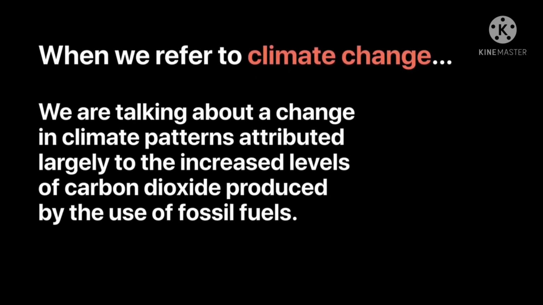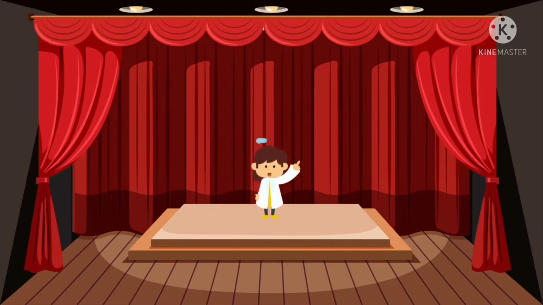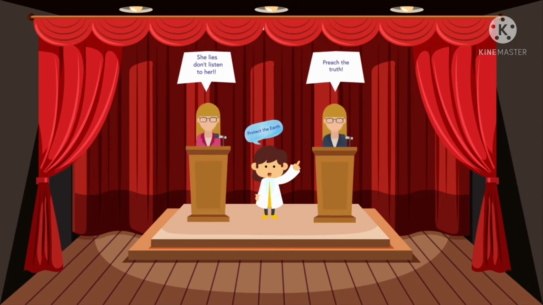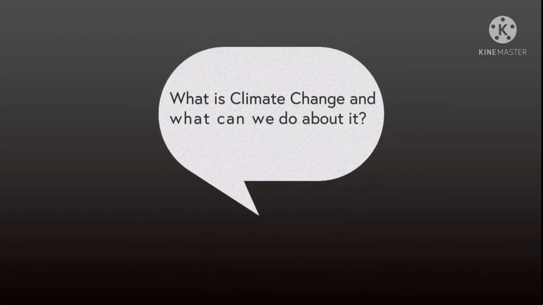When we refer to climate change, we are talking about a change in climate patterns attributed largely to the increased levels of carbon dioxide produced by the use of fossil fuels. These are slow changes that are generally seen when looking at long-term trends, not at day-to-day weather conditions. Climate change has become a huge issue lately, to the point where it's not only rocking the world of science, but politics as well. Yet many people are still unaware of what climate change is and what some of the potential implications are. So in this video, we'll be going over the basic concept of climate change.